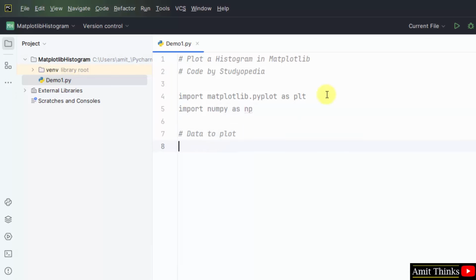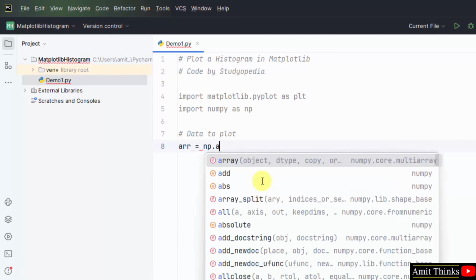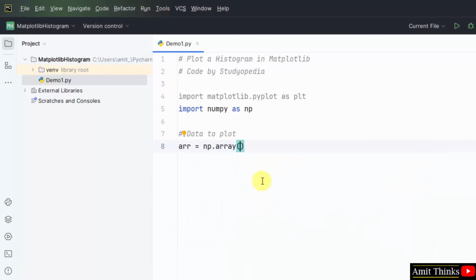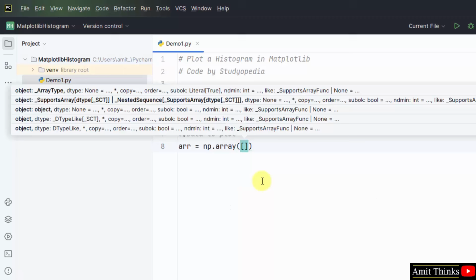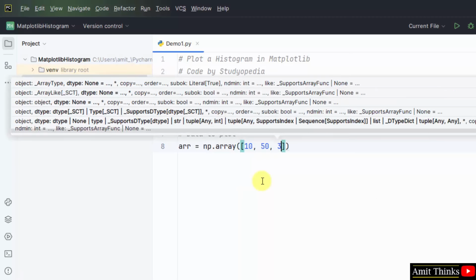Now we will set the data. Okay, I will take an array. This will be the marks of students. Okay, let me set some random marks.